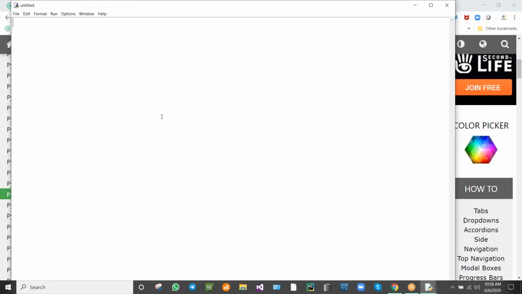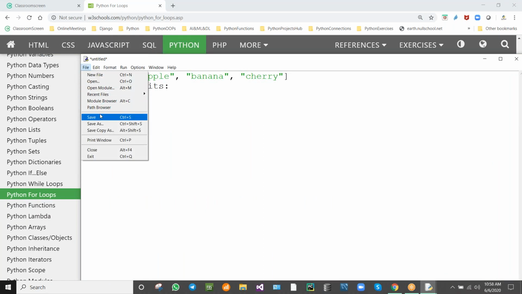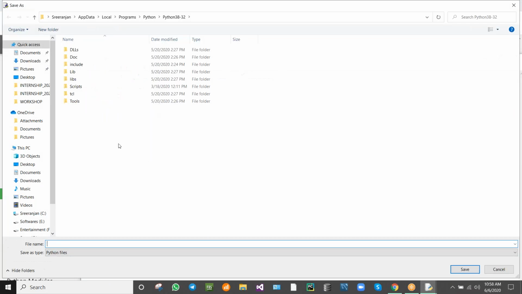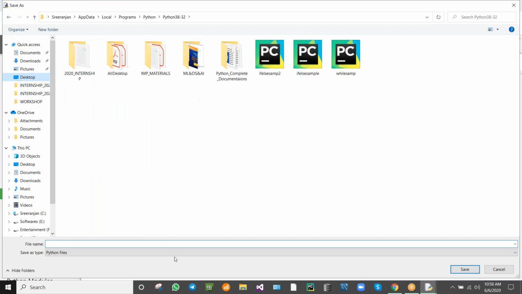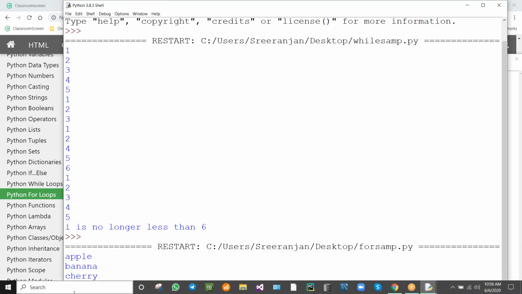I'll be explaining you, don't worry. Don't get confused. We use a different way of writing the for loop in C, but here we'll be using a different way.